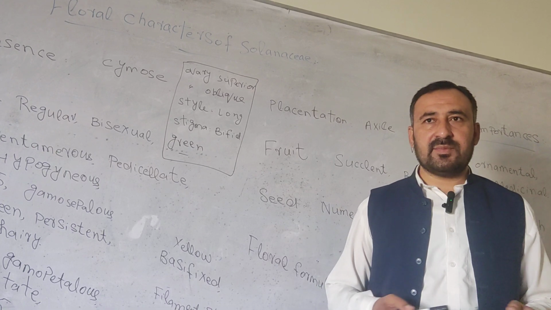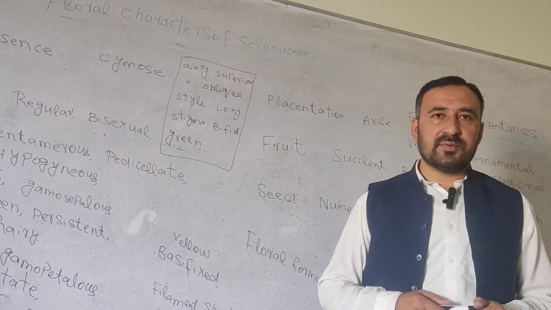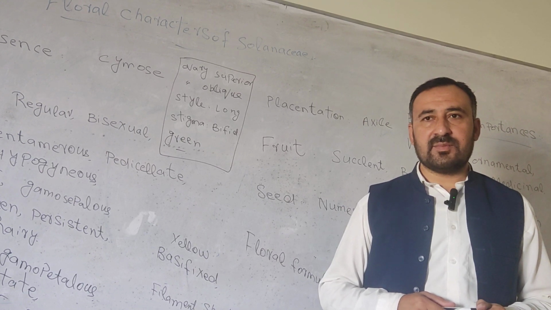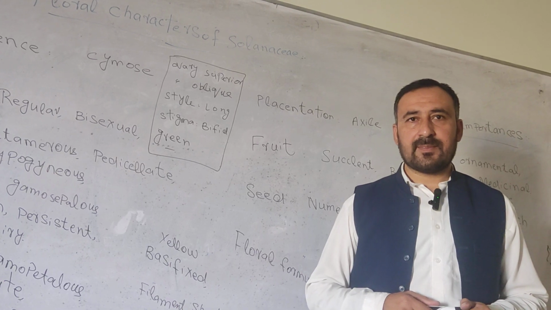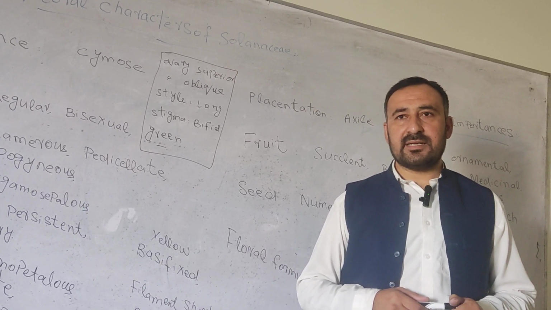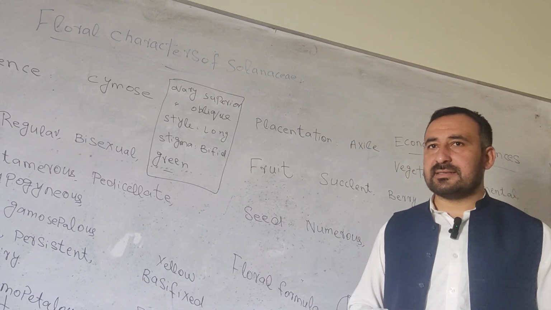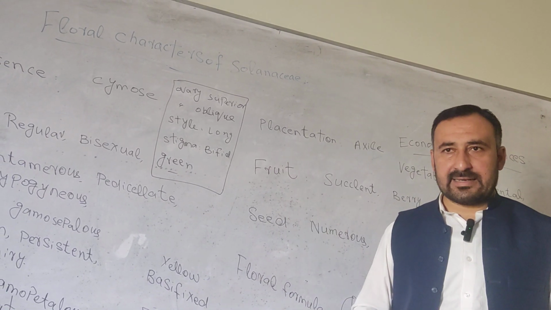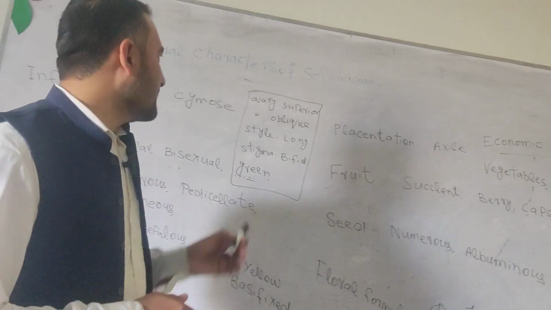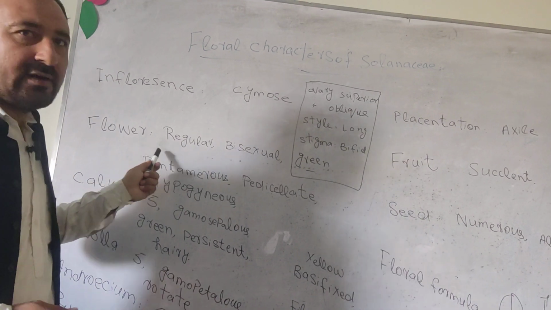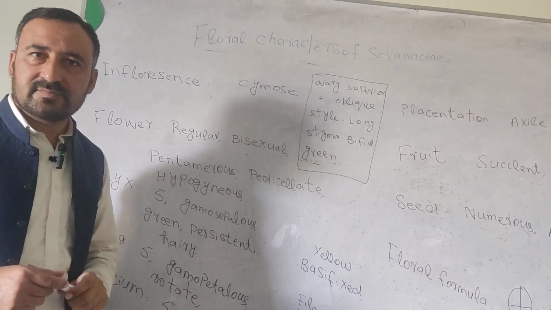Today we will discuss the floral characters of family Solanaceae. In the previous lectures, we have discussed the vegetative characters of family Solanaceae, about their habit, habitat, size, and distribution as well. So now we are discussing its floral characters. As usual, we are discussing its inflorescence, then flower, then calyx, corolla, androecium and gynoecium.